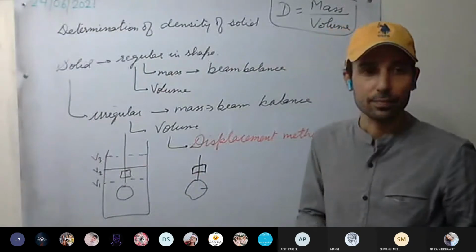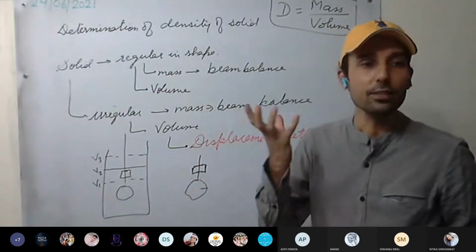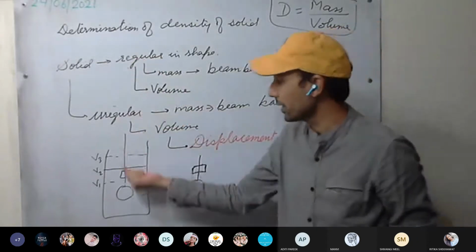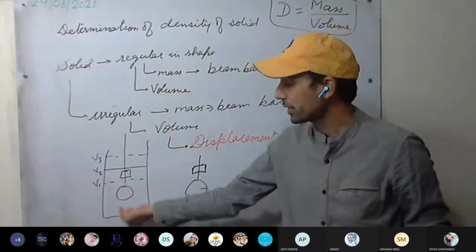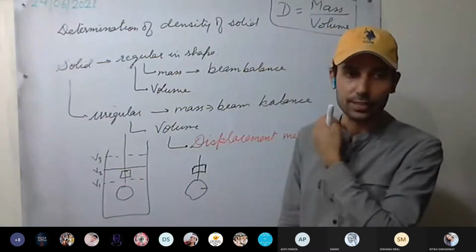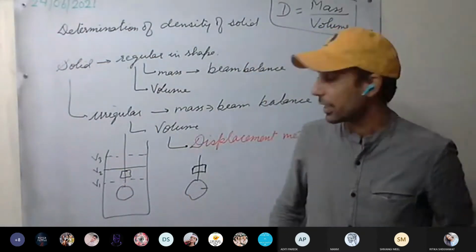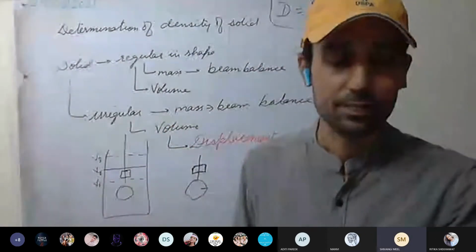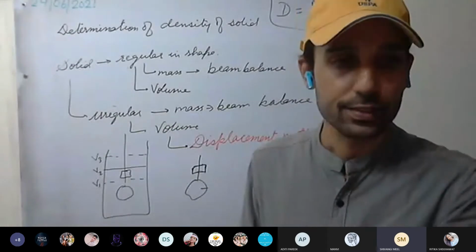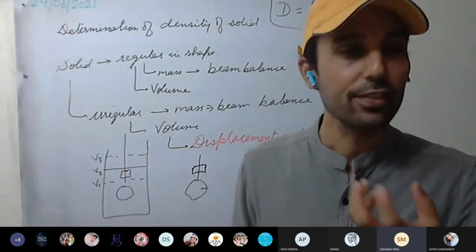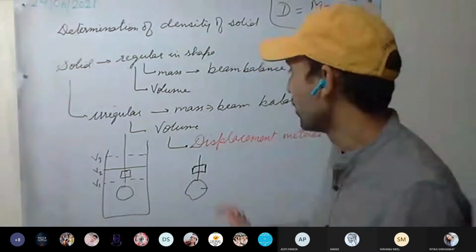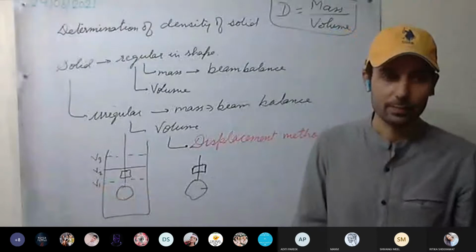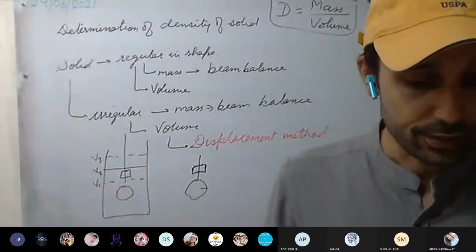This is clear. So the earlier method was for when the solid is heavier than water. What if the solid is lighter than water? We'll use a sinker. What if the solid is soluble in water? Then we will use any other liquid in which that solid is insoluble. Yes or no? This is clear. These we have all discussed.